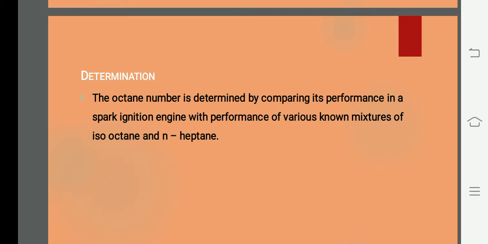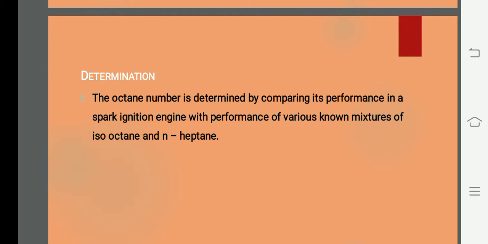So the difference is made like this. Only by comparison can we do this process; there is no other process. They add the petrol in the internal combustion engine and compare it with the original standards we have. By comparing, they fix this octane number value. Is it okay? So this is about octane number, and in the next class we can see something about carbon residue.